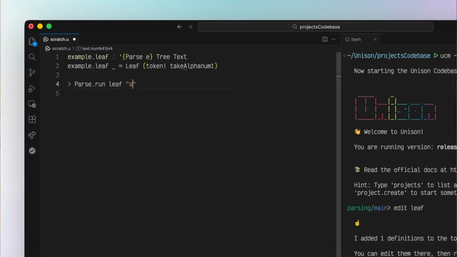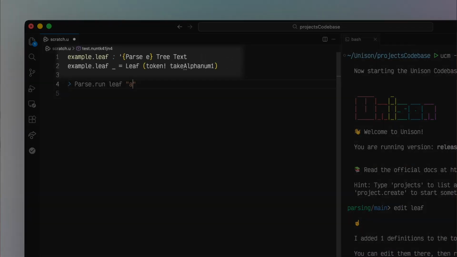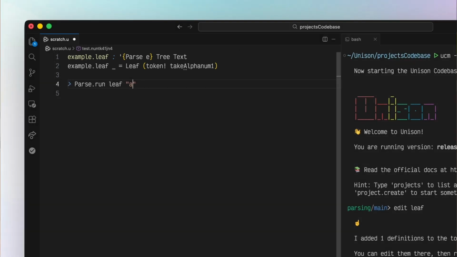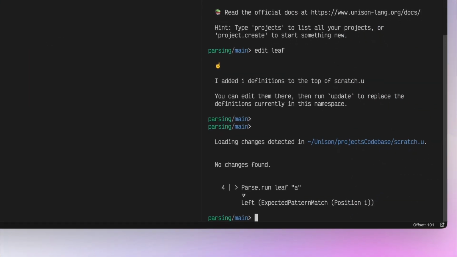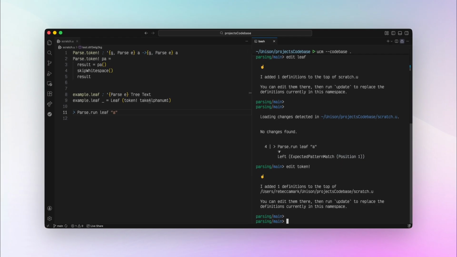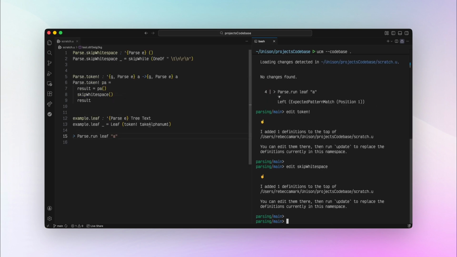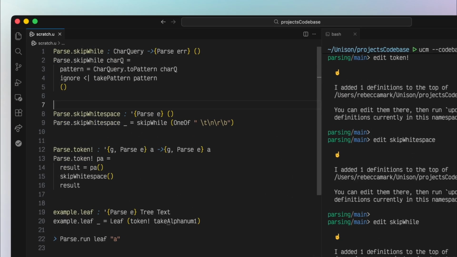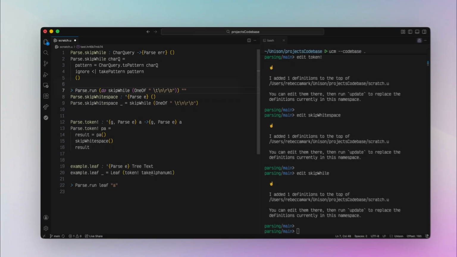Okay, drilling down into this parser. Take alphanum1 is just a parser that's consuming letters and numbers. Let's check token. Token runs a parser and then tries to skip whitespace, returning the result. I have a theory that the issue is in the skip whitespace parser. Skip whitespace just calls skip while, so we'll test that one directly in a watch expression.